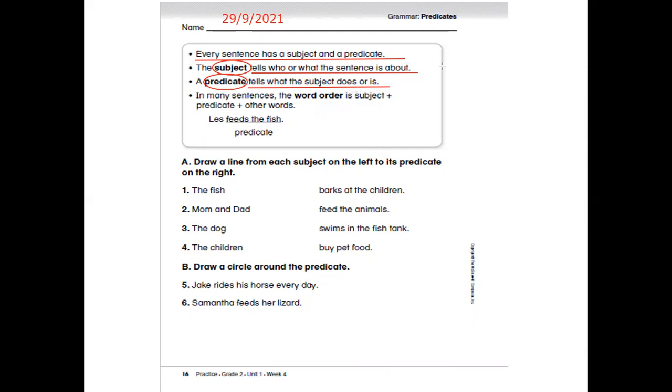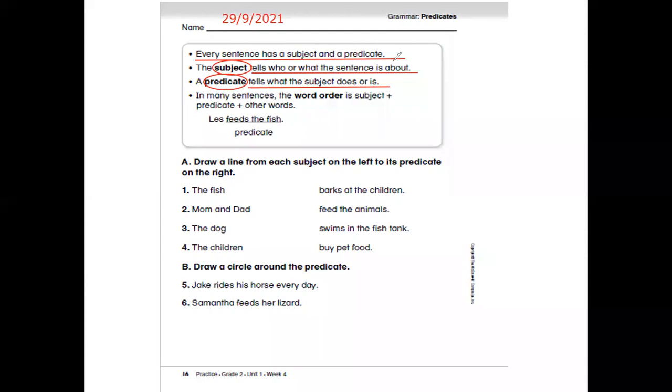Like Liz feeds the fish. Liz is the subject, feeds the fish is the predicate. Draw a line from each subject on the left to its predicate on the right. So let's read the subjects: the fish, mom and dad, the dog, the children. The subject is usually a noun or a pronoun or sometimes more than one noun. The compound subject has more than one noun.